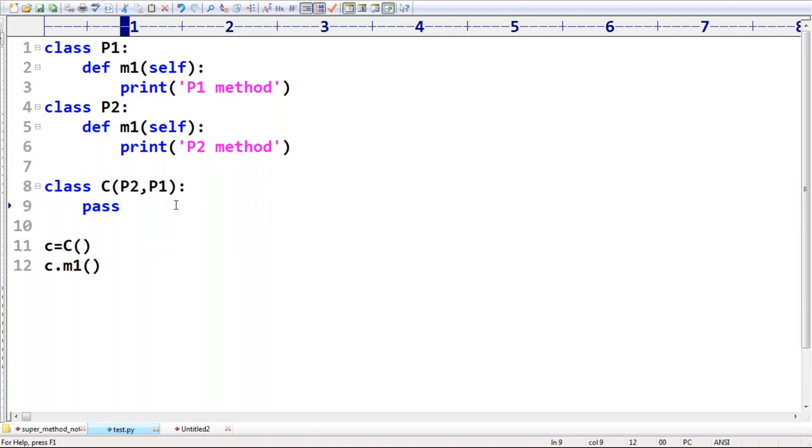Saujanya, the M1 method is not there in the child. M1 method is inheriting from the parent. I'm not declaring any M1 method in the child. Saujanya, are you getting? I'm not declaring any M1 method. Sir, the M1 method I'm always bringing from the parent only. Which parent? In which order you declare? Based on that, it will come into the picture.